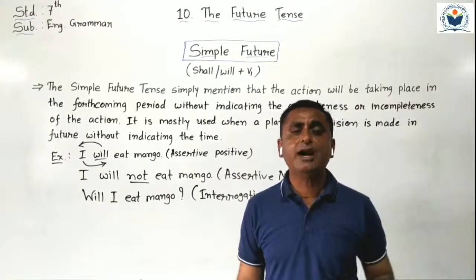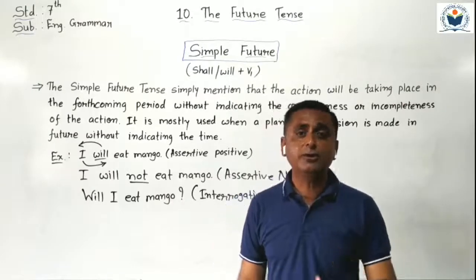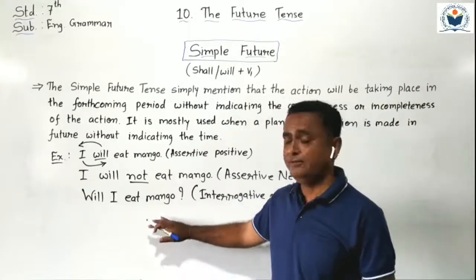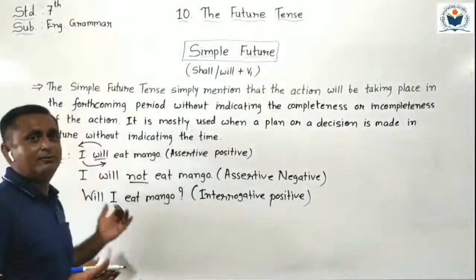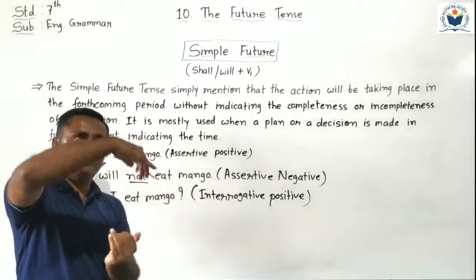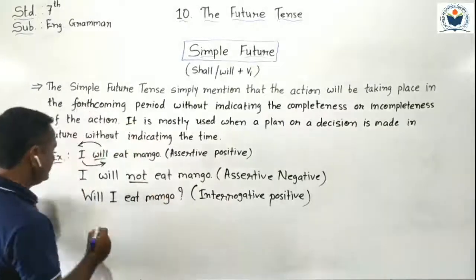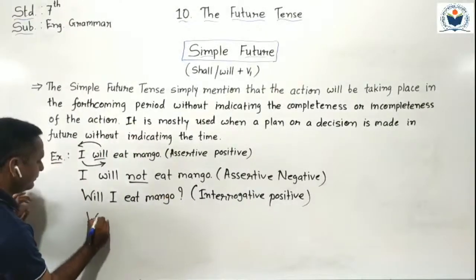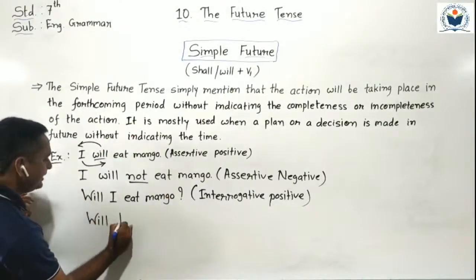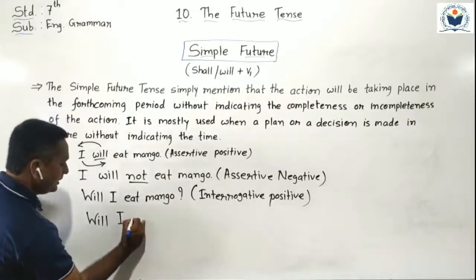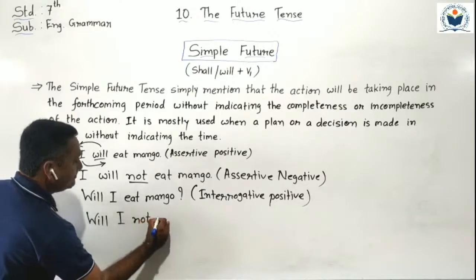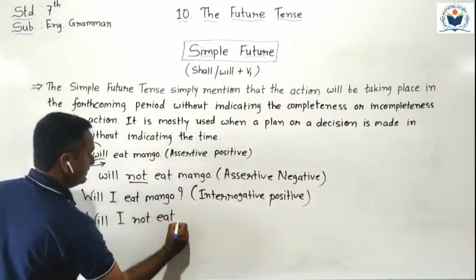First of all, I do the without contraction. How it happens, we have to see. First of all, to make an interrogative sentence, we have to interchange subject and helping verb. So first I write will, then subject I, then we put not, then main verb eat mango.